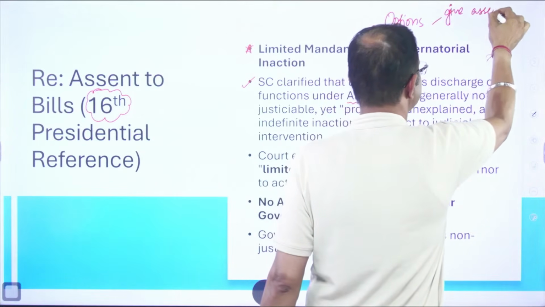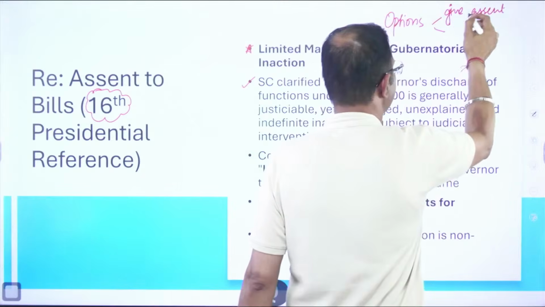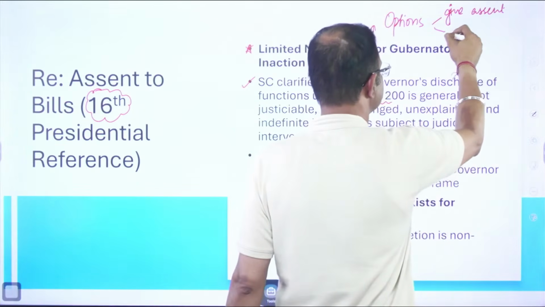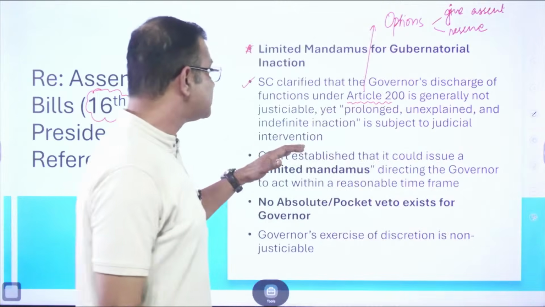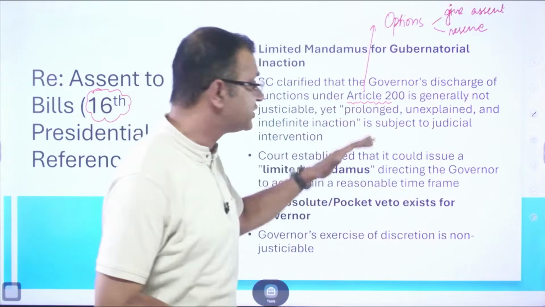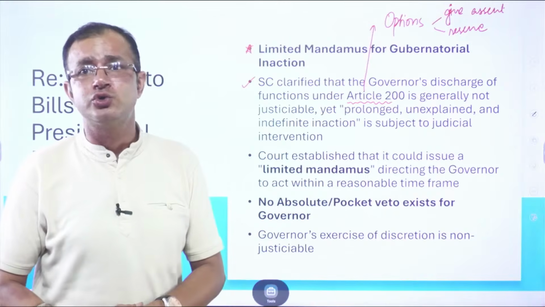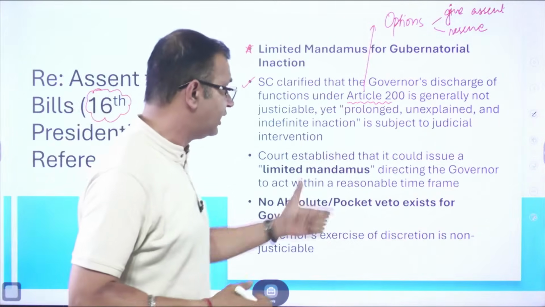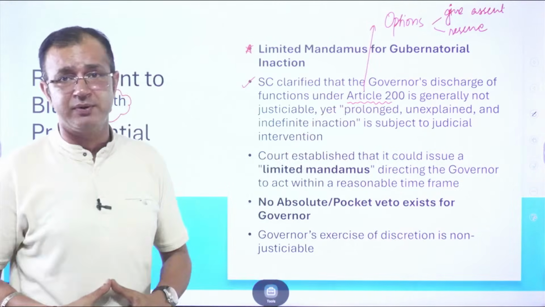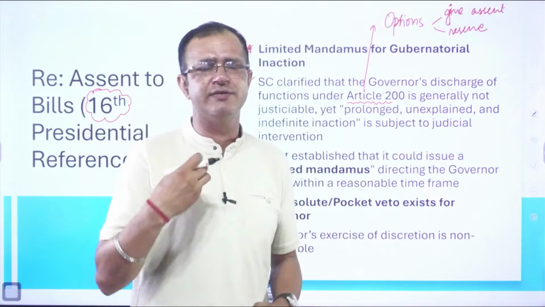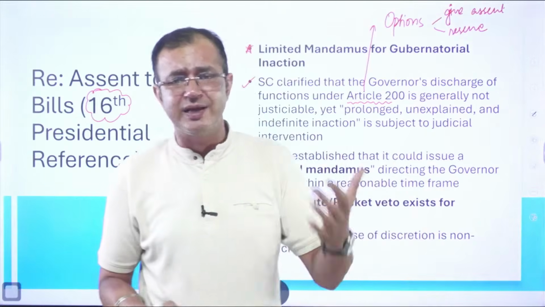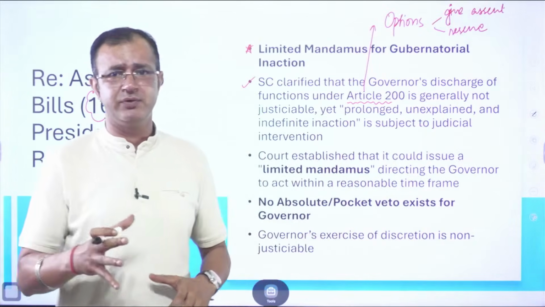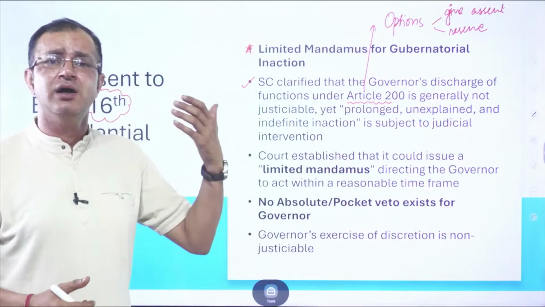He can give assent to the bill, or he can also reserve the bill for the president. So the discharge of functions under Article 200 given to the governor is generally not justiciable. Whether the governor is giving assent to the bill or reserving it for the president, that cannot be tested in a court of law.